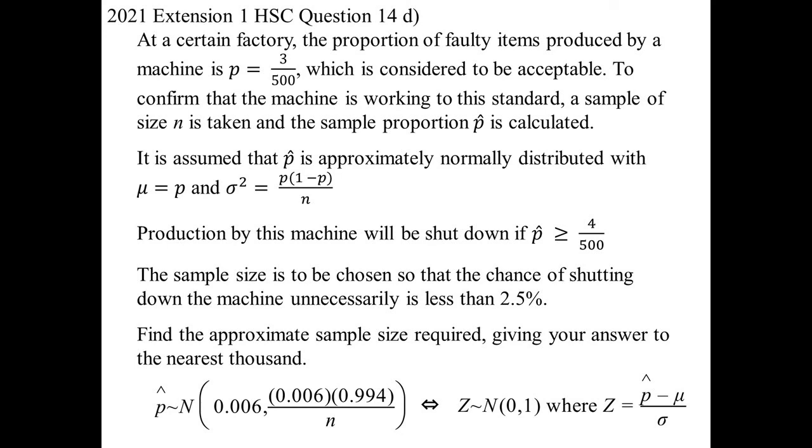I'm going to turn that into a standard normal distribution. Just reminding myself there's the z-score. So it'll be p hat minus the average over the standard deviation. We're saying when is, where is it? p hat greater than or equal to 4 on 500. So we want to know what is the probability that it's greater than or equal to 0.008. We want to know when is that probability less than 0.025, because they told us. We want to know when is it less than 2.5%. This is what we have to solve.